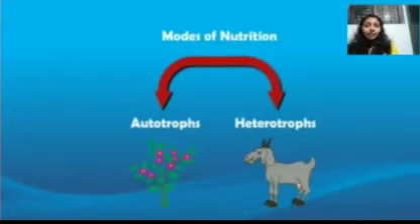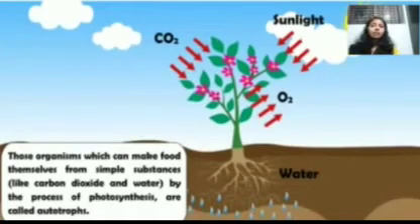Now, let us look at the modes of nutrition. Modes of nutrition means the method or the ways of having nutrition. The modes are of two types, that is autotrophic nutrition and heterotrophic nutrition. Before that, let us understand what these autotrophs and heterotrophs are. We know that plants are the living things that can conduct the process of photosynthesis.